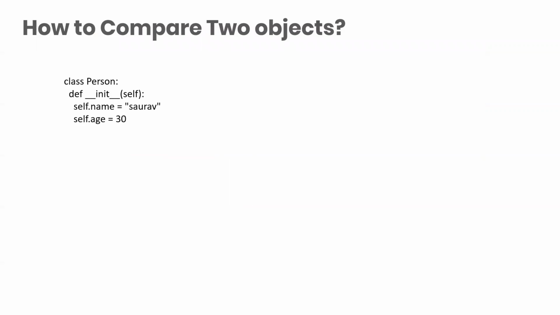So what we will do, we have created a class named person. It has a name and an age, 30. Then we created two objects, P1 and P2 of type person. Person is the class, and on the basis of it, the two objects P1 and P2 are defined. Now what we are writing is P1 dot compare P2, print "they are same". You see this? Now what is this new thing? Can anyone explain this?